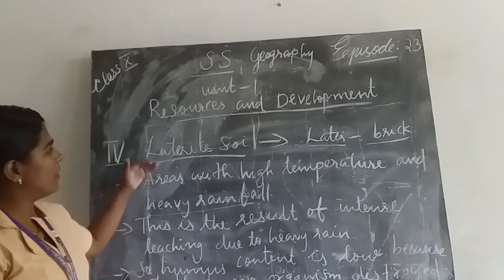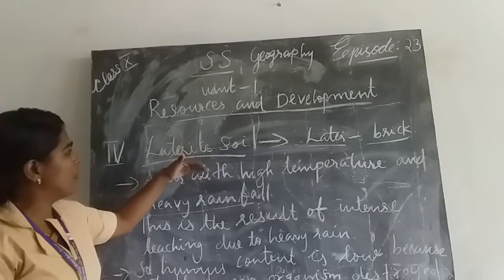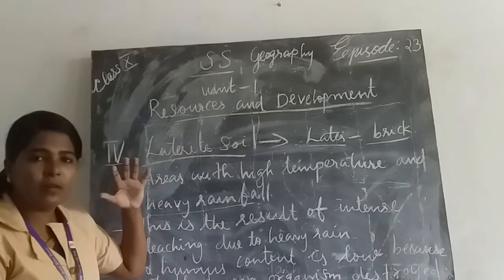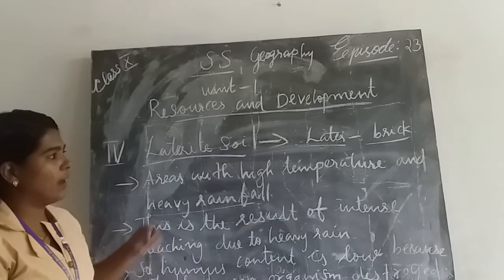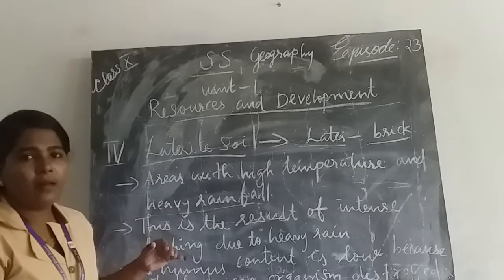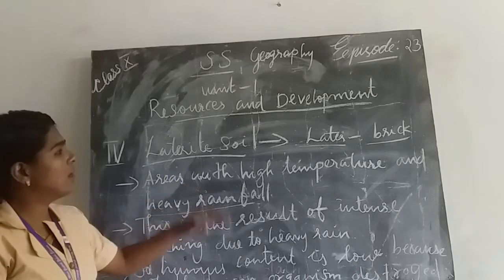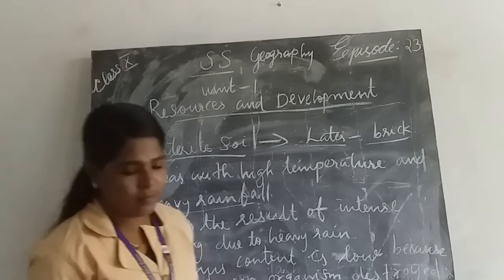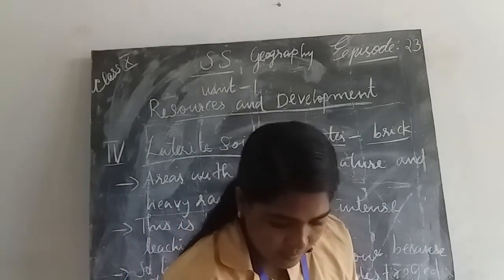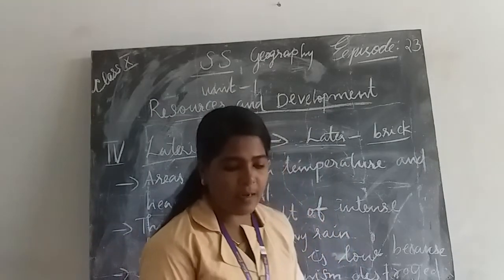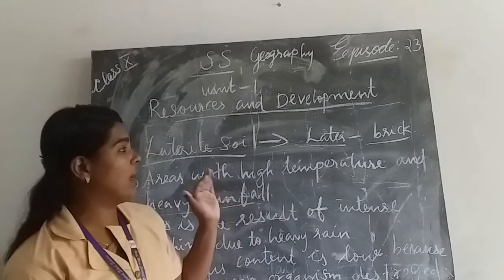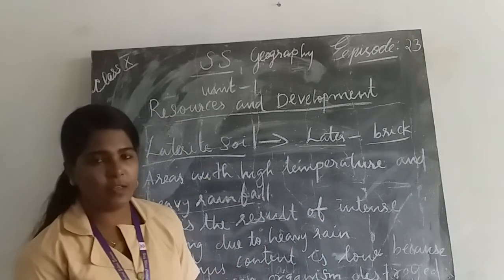If we conserve laterite soil with proper care, we can cultivate crops in it. These soils are mainly found in Karnataka, Kerala, Tamil Nadu, and Madhya Pradesh.